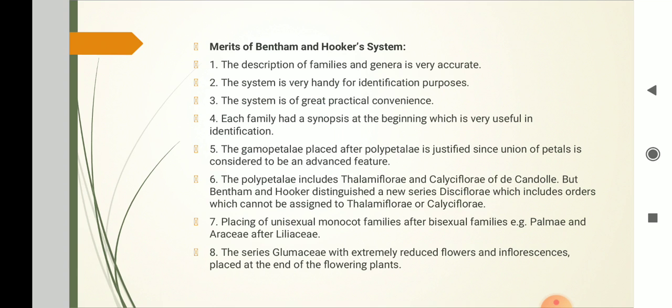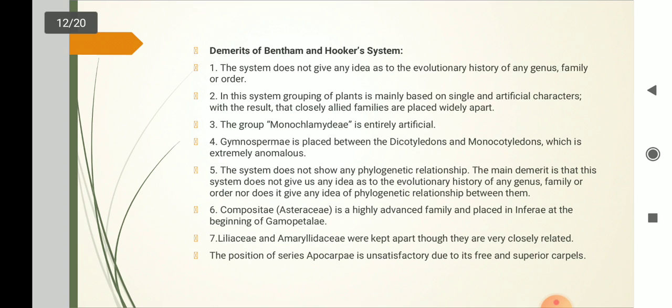Placing of unisexual monocot families after bisexual families, example Palmae and Araceae after Liliaceae. The series Glumaceae, with extremely reduced flowers and inflorescences, placed at the end of flowering plants.